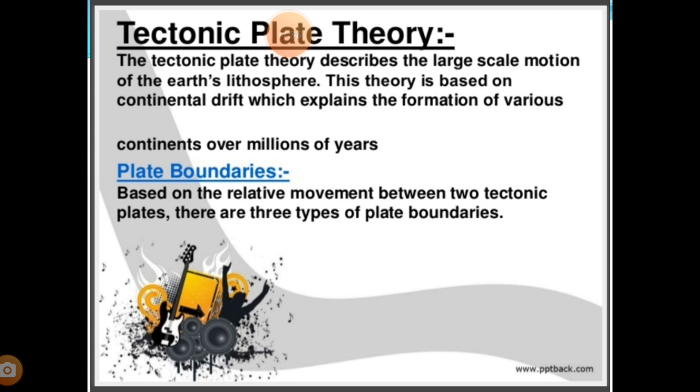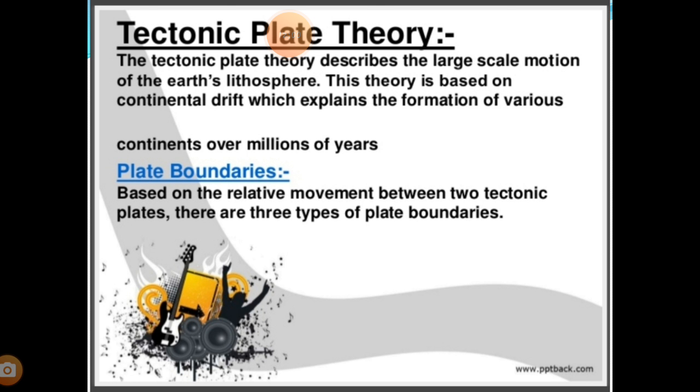Already we know the layers of the earth. As we are staying on the planet Earth, we know that the earth has three main layers: the crust, the mantle, and last the core. The first layer of the earth is the crust.